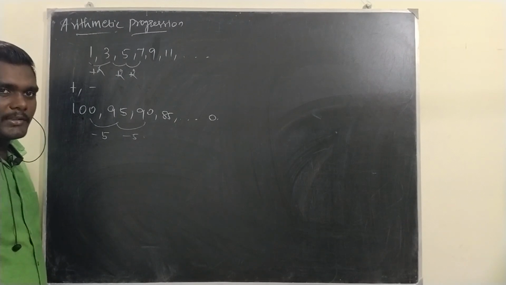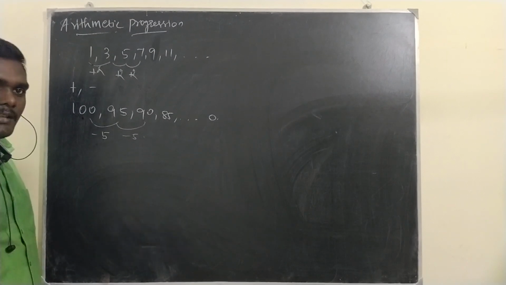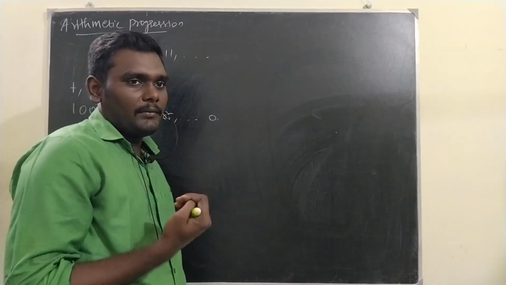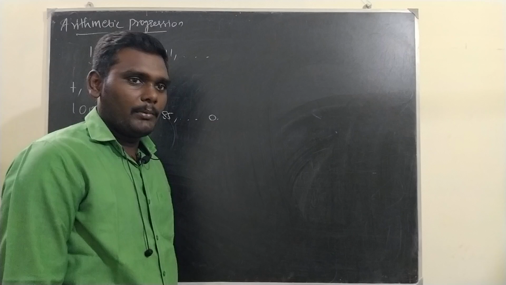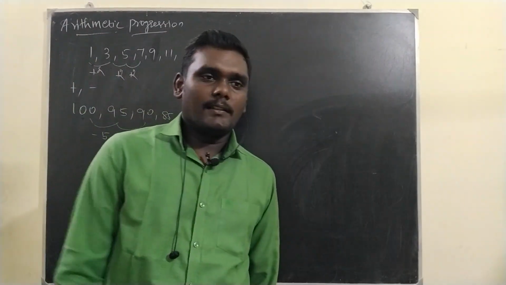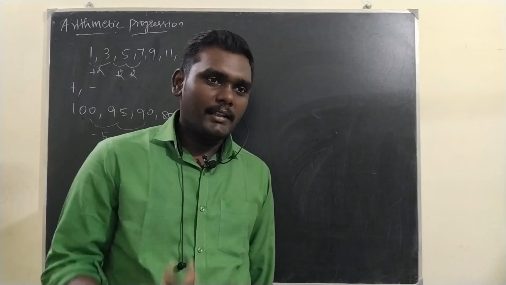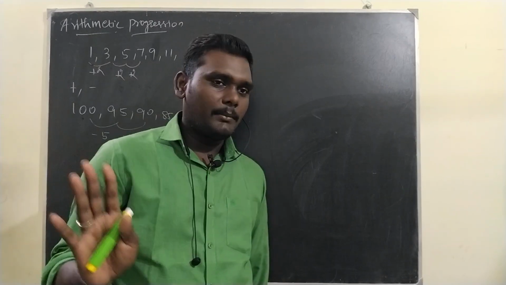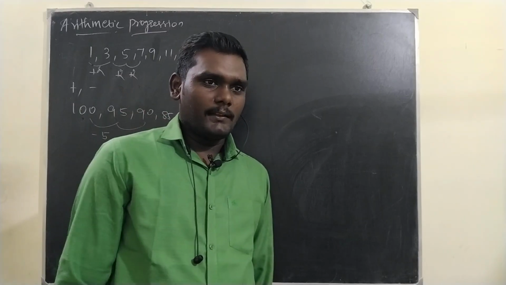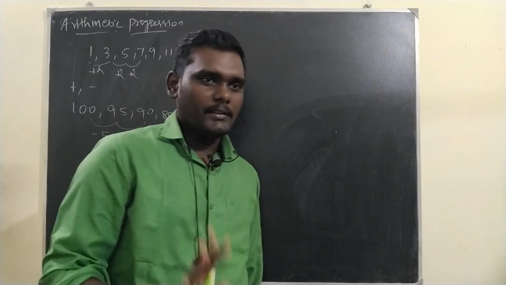We call that progression an arithmetic progression. Change is happening, we call it a progression. If the change that happened is sum or difference, we call it an arithmetic progression. Got it? There are other types of changes also. Multiplying, dividing, those kinds of changes also. That has a separate name, like geometric progression, which we will study in the higher classes. Okay. Now arithmetic progression is this.